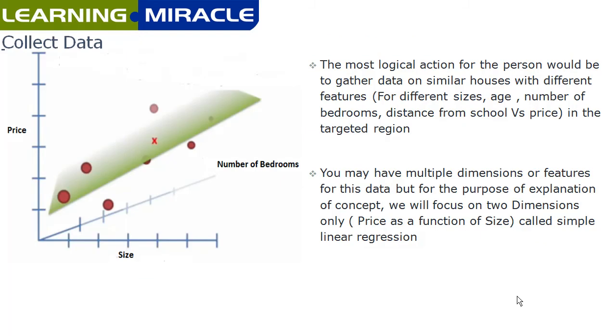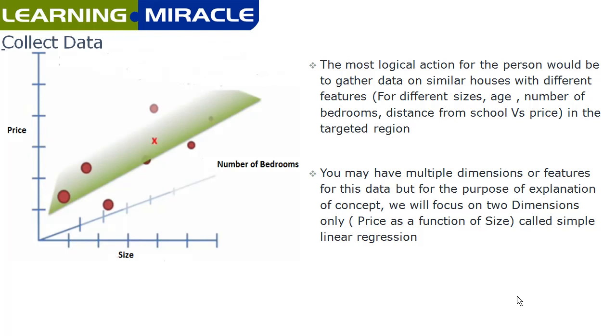So the most logical thing for that person to do is to gather some data regarding similar houses with different features. So either you can go to that area and gather data such as houses of different sizes, age, number of bedrooms, distance from the school or a market versus price. You can also go to some property portal and get this data.